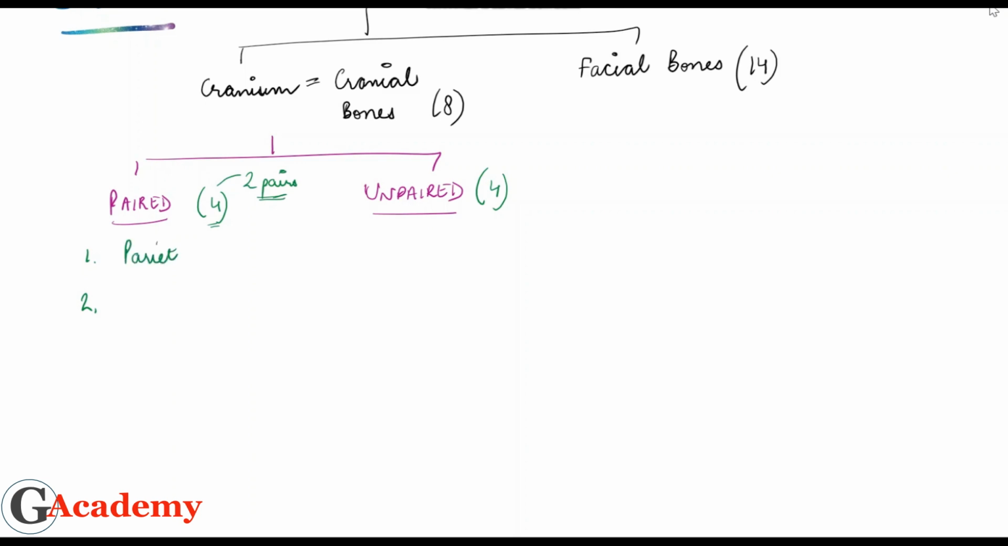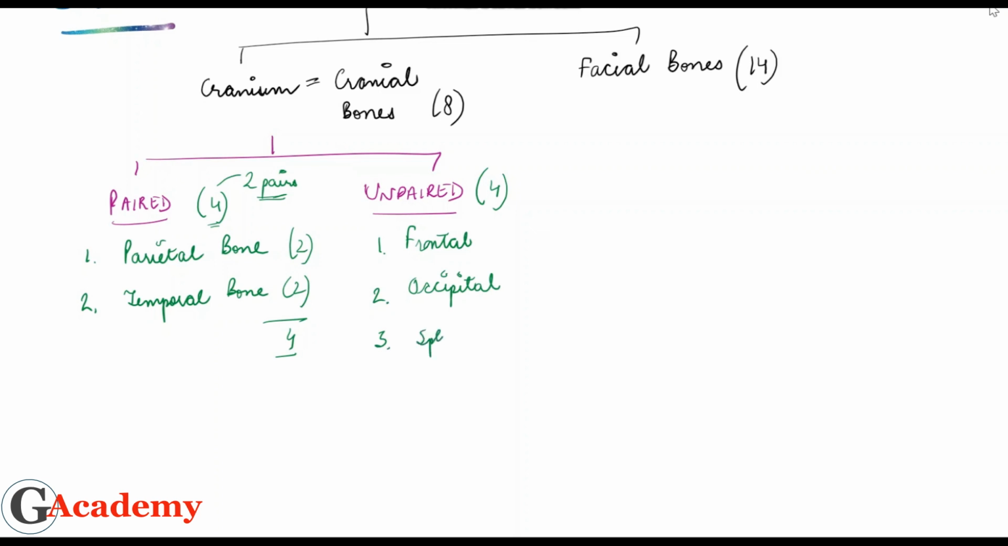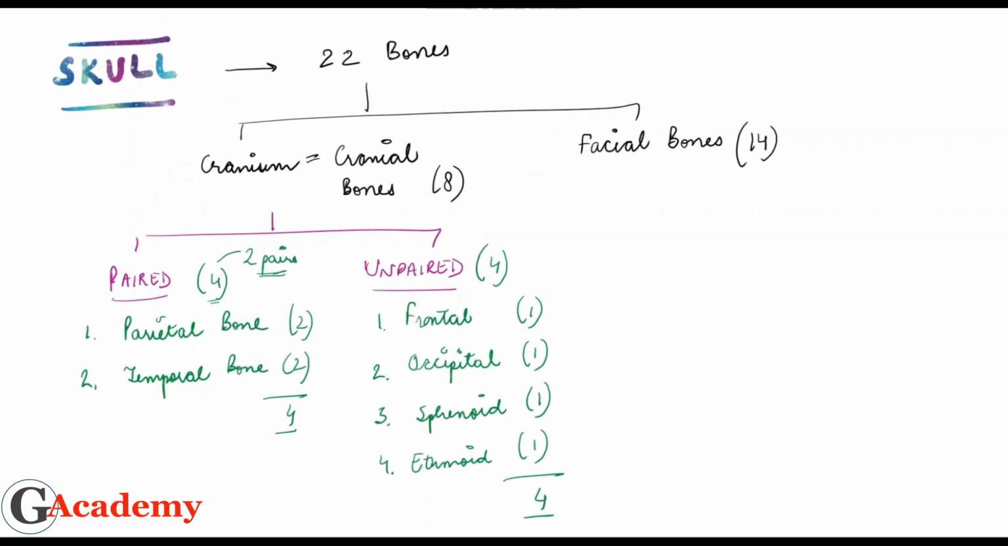One is the parietal bone and one is the temporal bone. So parietal and temporal are both 2 in number. That counts for 4. Out of the unpaired bones, we have one, the frontal bone, another, the occipital bone, next the sphenoid bone, and the fourth one is the ethmoid bone. So these are the other 4 unpaired bones.